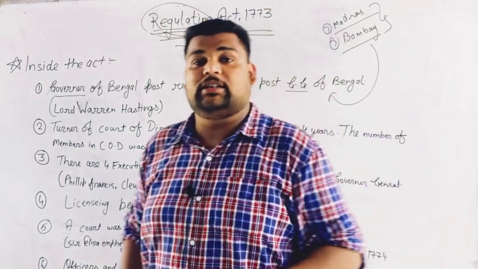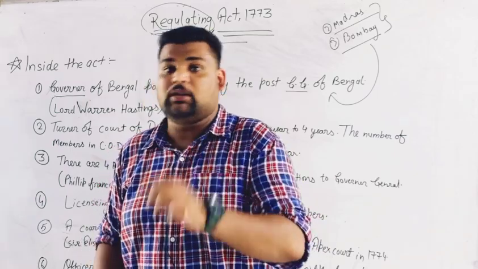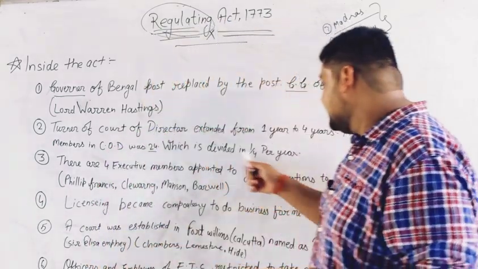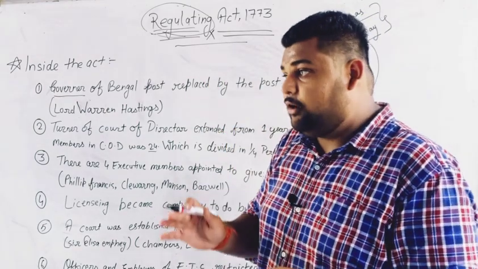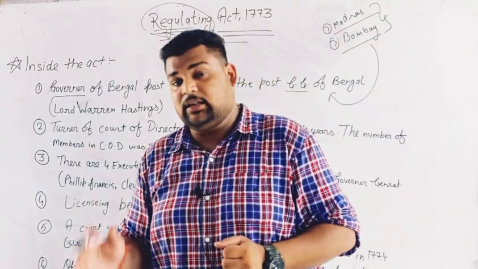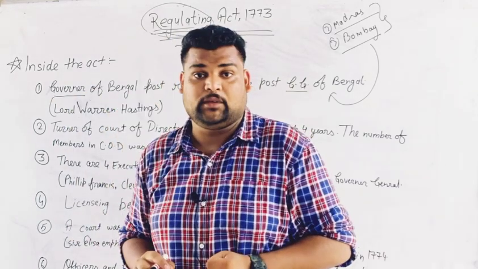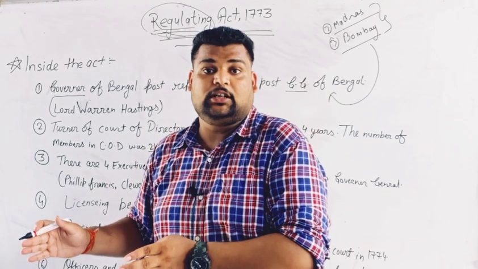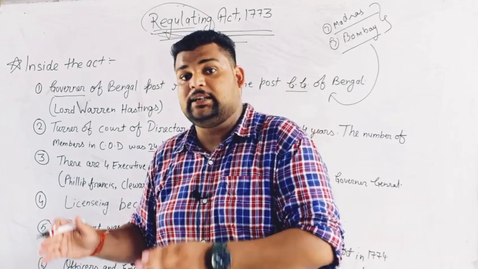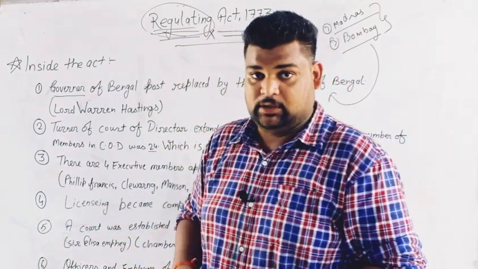You should know the process of Rajya Sabha elections. If you know about the Rajya Sabha election, this is very easy to understand. The tenure of members of Rajya Sabha is 6 years. But 1/3 of the Rajya Sabha members retire every 2 years.